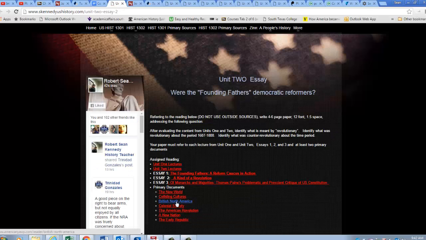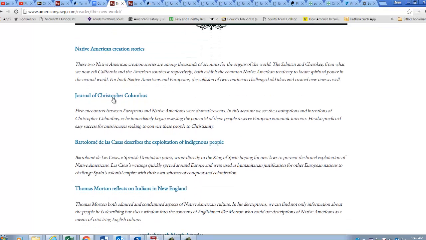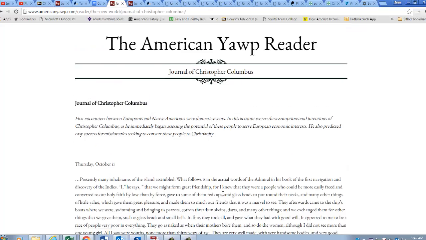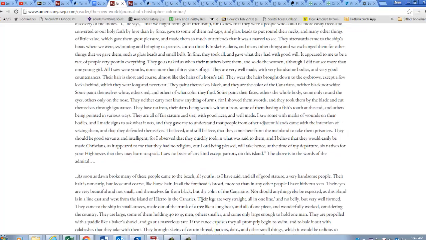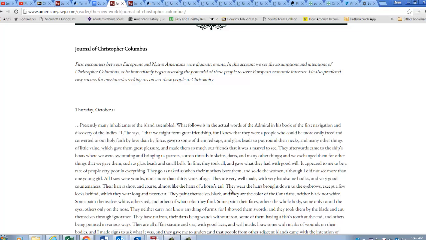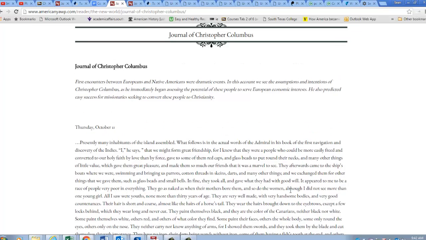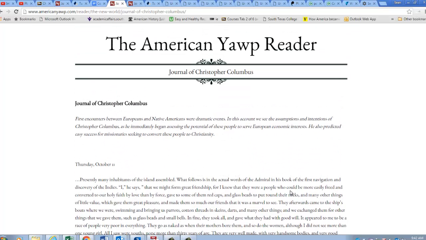You can go to this one here, right? It doesn't really matter. Journals of Christopher Columbus. And write down whatever quote it is that you're using from this particular spot. But you need to use at least 2 of those per unit essay exam. A primary source. The others are what are referred to as secondary sources.